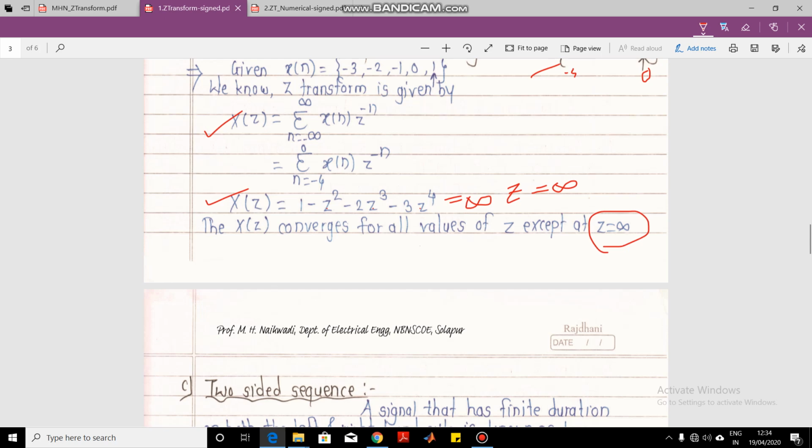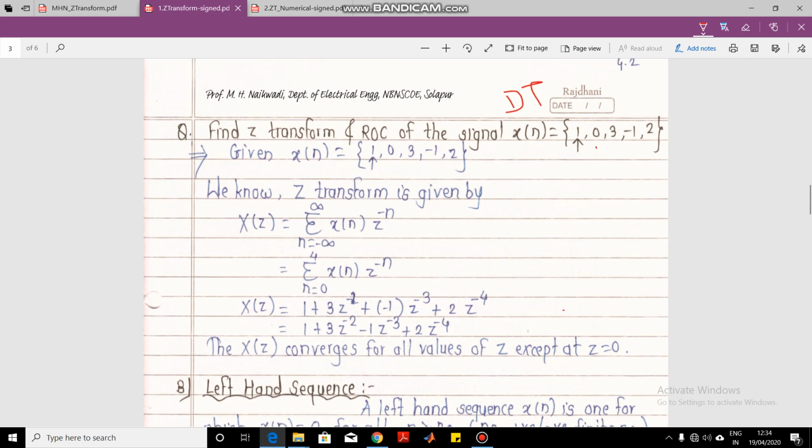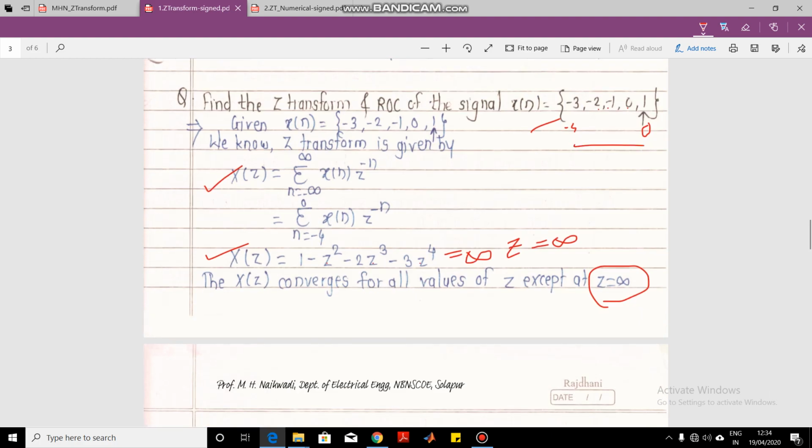Now a very important conclusion can be drawn looking at these two numericals. The conclusion is very simple. When we have a right-sided sequence, you get negative powers of Z. When there are negative powers of Z, X of Z converges for all values except at Z equal to 0. And when it is a left-sided sequence, the starting point is here, and the sequence is increasing in this fashion.